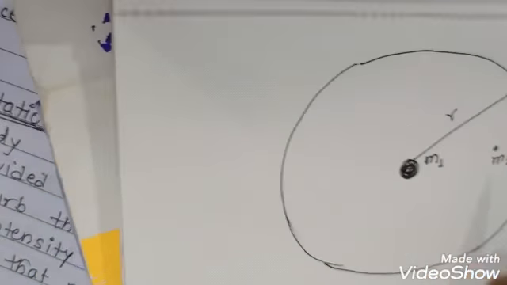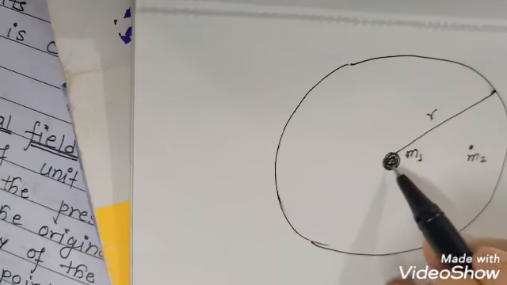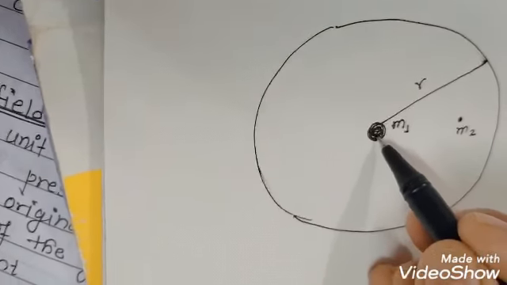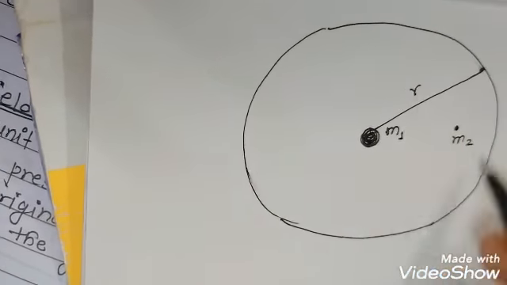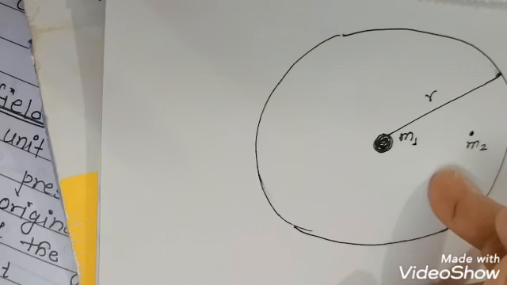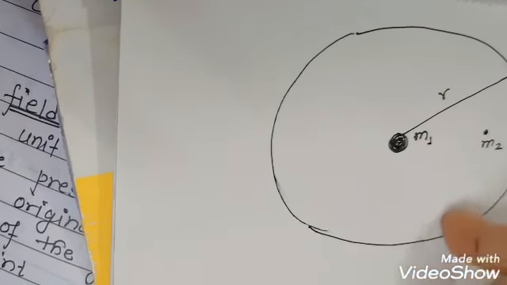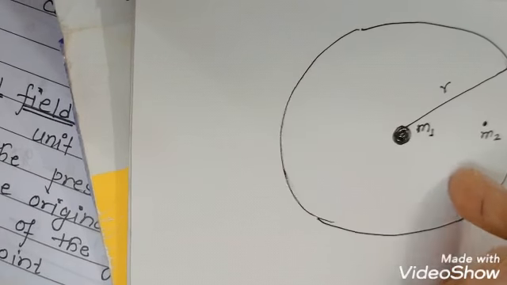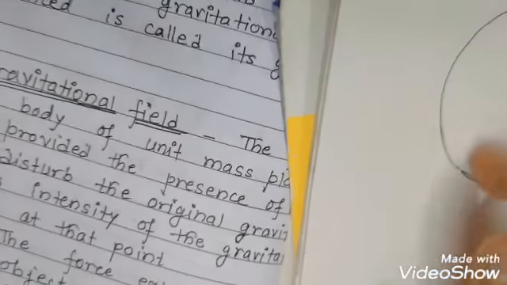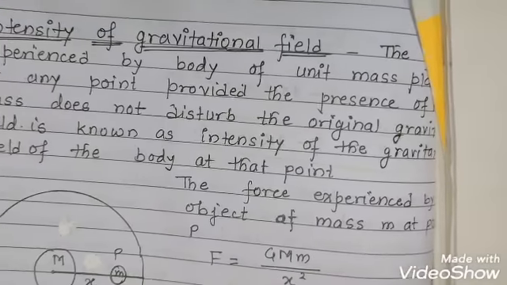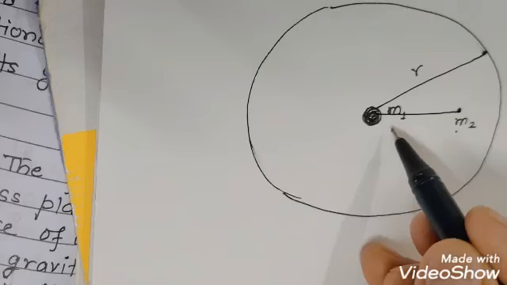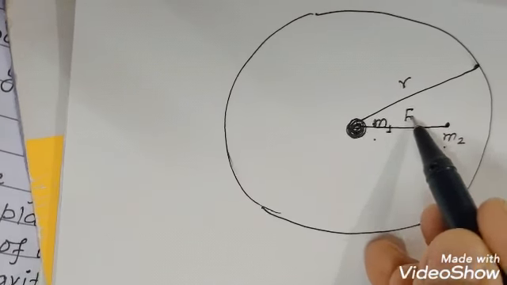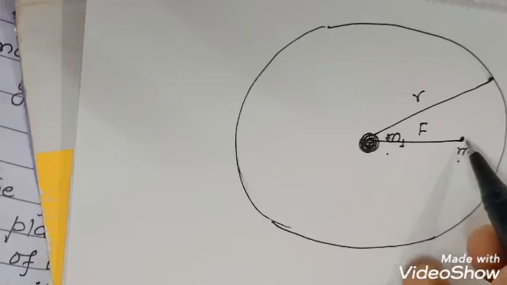This body will experience a gravitational force because of m1, and placing m2 inside the gravitational field cannot disturb the original gravitational field of m1. In such a case, the force experienced by m2 due to m1 is called the intensity of gravitational field at this point.